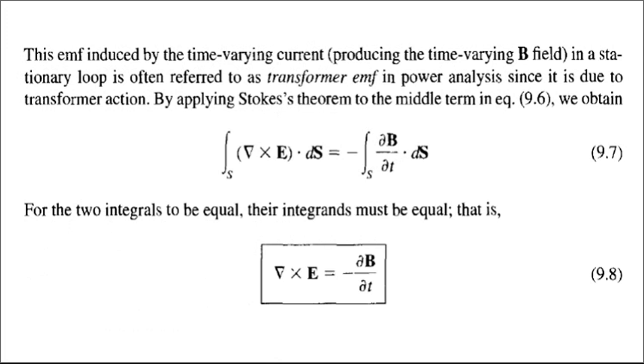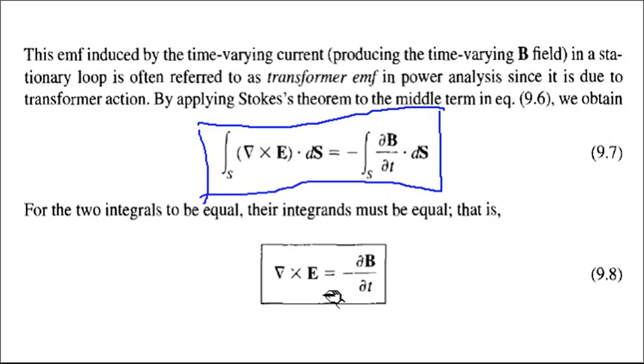So this is a transformer kind of EMF, very easy to understand, you just go through it. Second thing is that according to Stokes theorem, we already know that dou B bar by dou t dot ds bar, we can represent it with del cross E bar dot ds bar. And finally, if both surfaces are the same, we can compare this, because if you can see this particular equation, the surface is the same. If the surface is the same, we can directly say that del cross E bar is equal to minus dou B bar by dou t, and this is the actual first Maxwell's equation, which is derived from transformer EMF or Faraday's law.